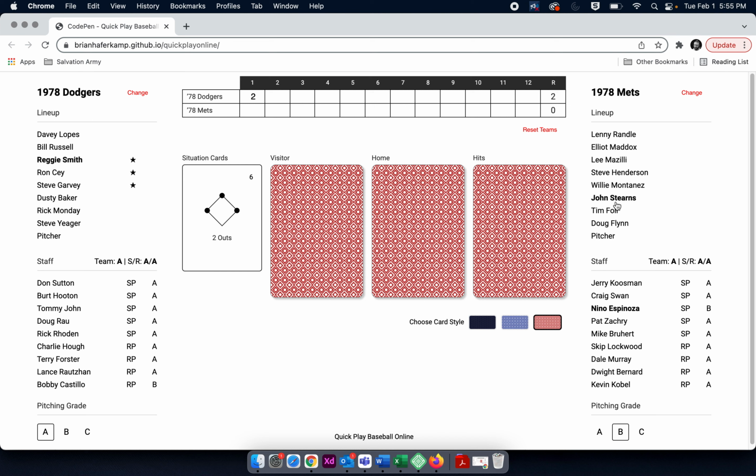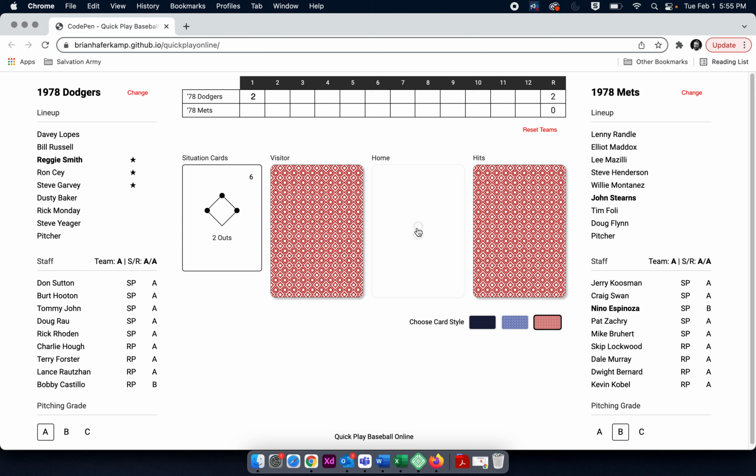And now John Stearns is going to be the first batter to bat for the Mets. Because Stearns is from the home team, we're going to click on home, and that's going to be an 8, and Stearns has no star, which wouldn't matter anyway, because an 8 is just going to be an out.